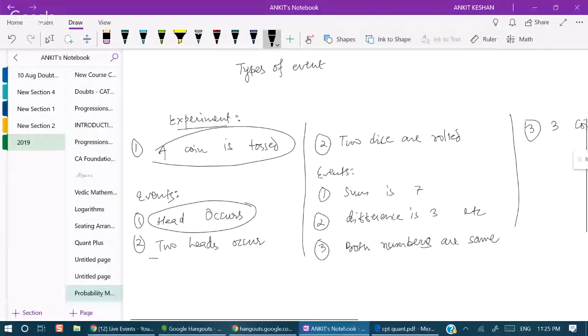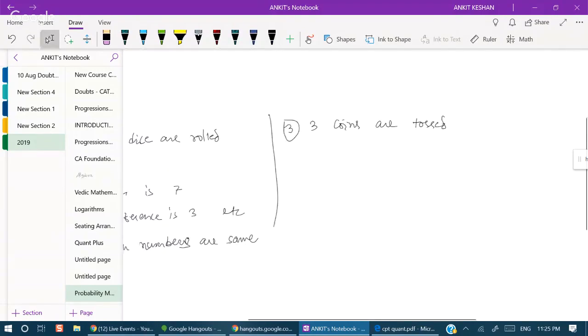So this is an impossible event, but it is an event. Okay, this one is an impossible event, but yes, it is an event. Three coins are tossed, so this is the experiment, but what events can we see?